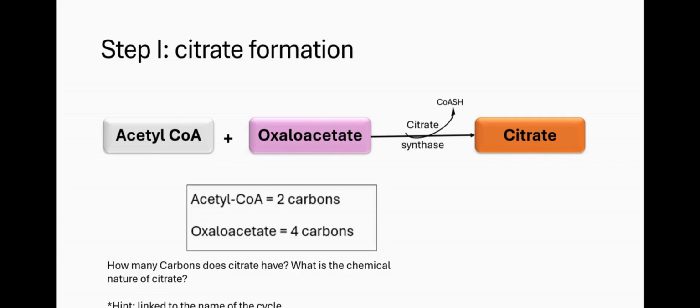So the first step is citrate formation. So you're forming citrate from what? The molecules that enter the cycle. What do we say enters the cycle? Acetyl-CoA, which is a 2-carbon molecule, and oxaloacetate, which is a 4-carbon molecule. So you can guess how many carbons citrate has. So citrate would most obviously have 6 carbon molecules.